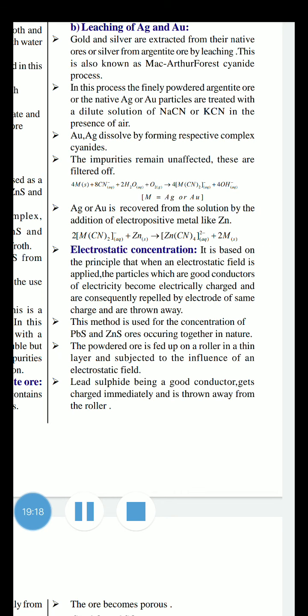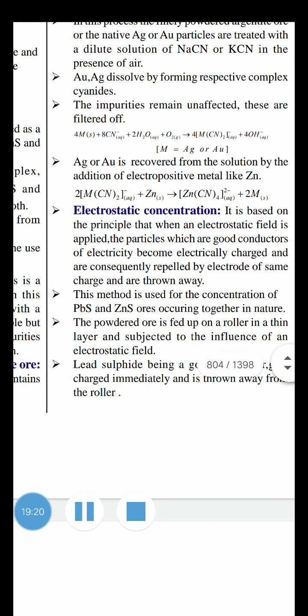See now, actually lead sulfide and zinc sulfide particles are removed by the froth flotation method. This one is already discussed. If any of the metal ores contain sulfur, it can easily be separated by the froth flotation method, which is one of the concentration methods in the physical process.